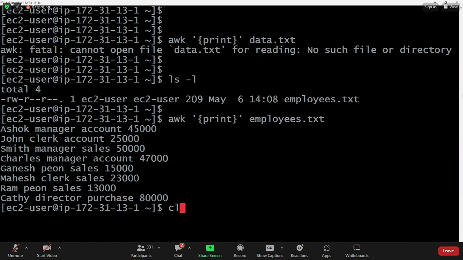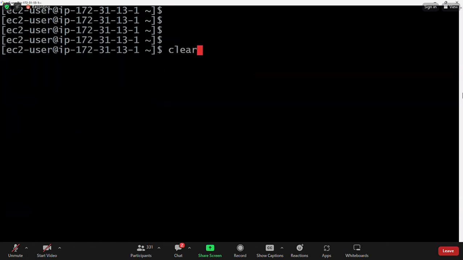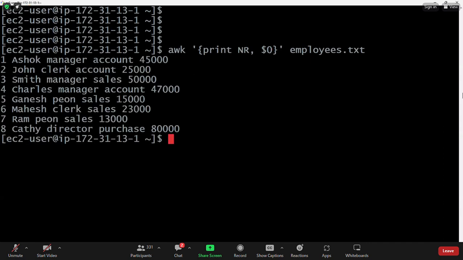So I print the record number comma $0. That means print the complete line data along with the record number. Now you see the record number is printed 1, 2, 3, 4. The sequence number is printing for the rows. NR represents record number.